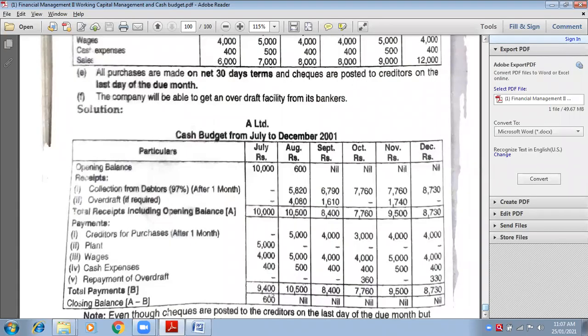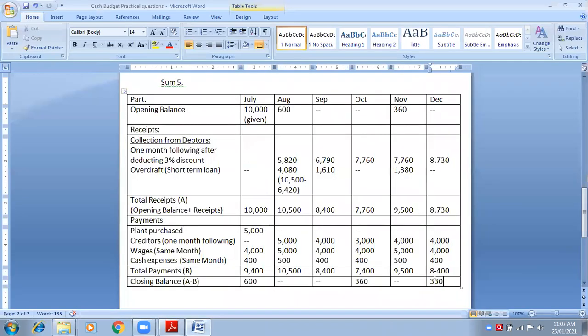You can check from here. Yes, 330 is coming, see this here: repayment of overdraft. Okay. Now what you have to do? Wait, don't write 330. I will tell you.